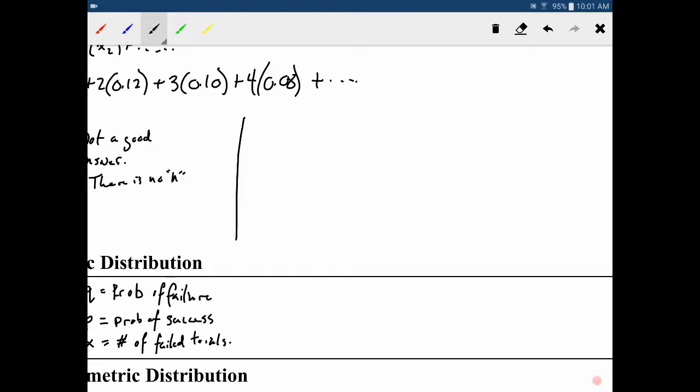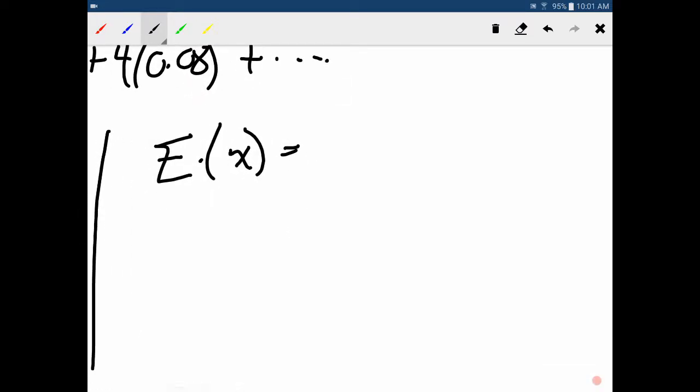So the actual expected value, and this is where it's a good idea to use the fractions. The fractions will make this a lot easier, because we say that's 5/6 over 1/6, which equals just 5. And that's it. So we expect to fail 5 times.